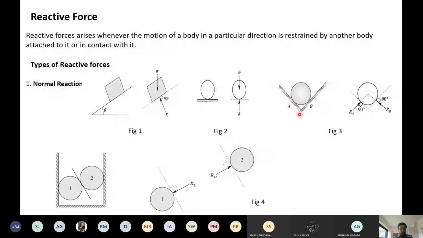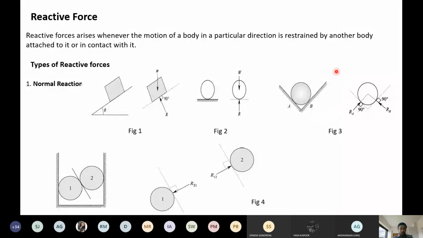See, this is the example again, very important. This is one surface, this is the other surface, both surfaces are inclined, and this is the sphere. So what is the reaction here? See, this is the surface and the reaction will be at 90 degrees to the surface. You know, reaction will be 90 degrees to the surface. So this is RA here. Similarly, at the point B, this is the surface. The surface is not like that. This is the horizontal surface and this is the inclined surface. The surface is inclined.